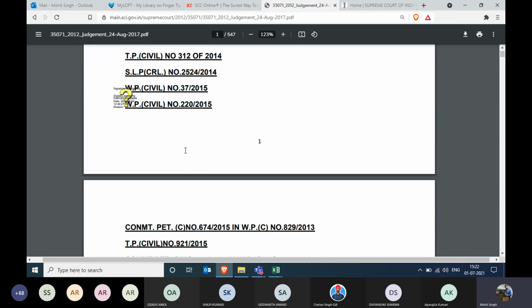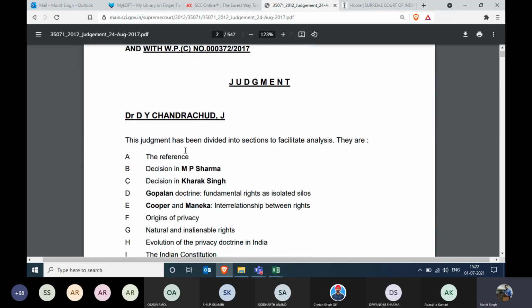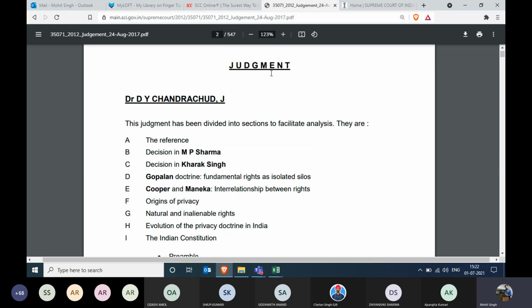All right, scrolling down. Once we are done with this, we get the judgment part, from which we can see that the first author of the judgment was Justice D.Y. Chandrachud sir. Now from this moment, I can read the whole judgment by myself and I can get the idea of what the judgment is talking about, right? That is the key of how you can read the judgment.